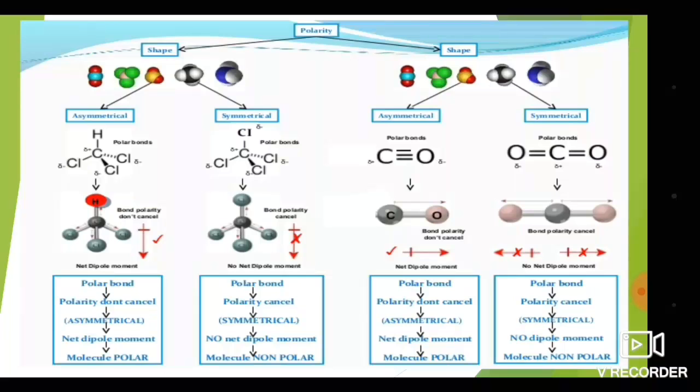See the direction of the dipole moment: all the Cl are downward along with hydrogen, so the direction of the dipole moment is downward, and the polar bond polarities don't cancel. With an asymmetrical molecule and net dipole moment, the molecule shows polarity, so it is a polar molecule.